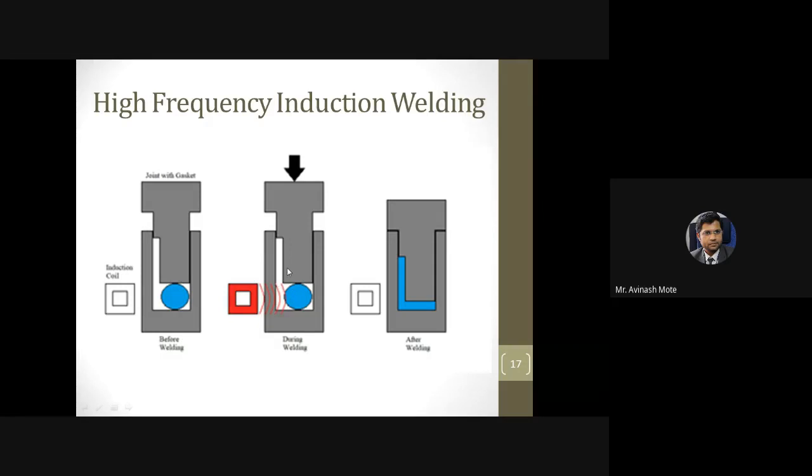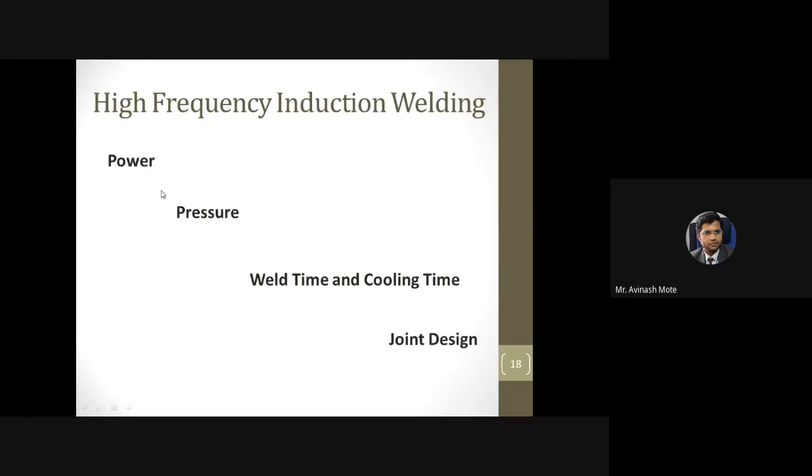We require implants which are conductive and magnetic. That magnetic or conductive implant will be heated by the heat generated from the induction coil, and then it will act as a filler, and the two joints are welded together. That's how induction welding works; if you can control the current, the heating can be controlled. These are some of the factors which regulate induction welding: power, in the sense of electric current, pressure, weld time, cooling time, and joint design.